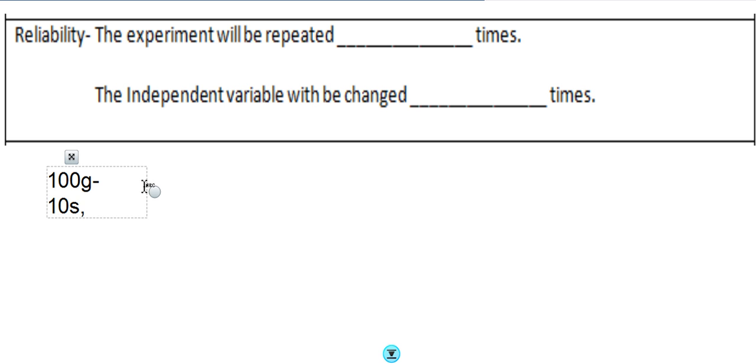I may have accidentally put it in the wrong spot. I may have put it too far up the ramp or too far down the ramp. Something might have been caught on one of the wheels. I may not have had it pointing directly down the ramp. There may have been something affecting its speed going down the ramp. So I don't know for sure if 10 seconds is true or not.